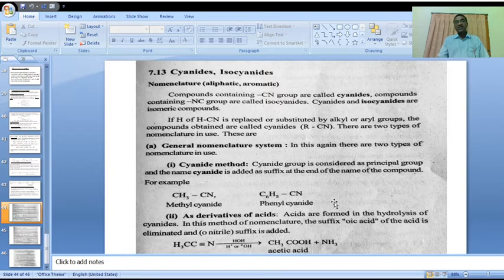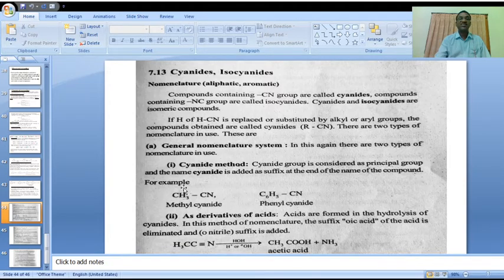For example, please observe CH3CN. Its common name is methyl cyanide. But in the IUPAC system, we should first count the number of carbons. In this compound there are two carbon atoms, the first carbon and the second carbon. So first we should mention ethane.